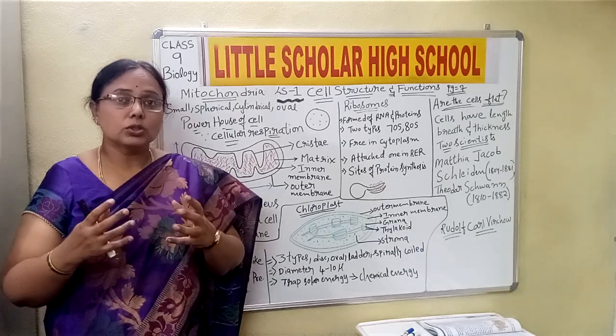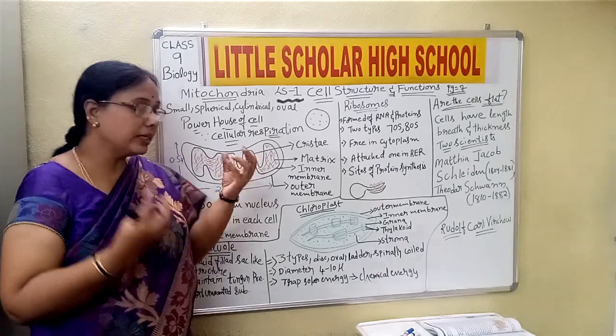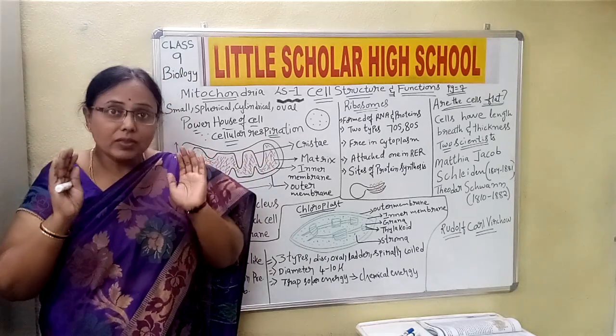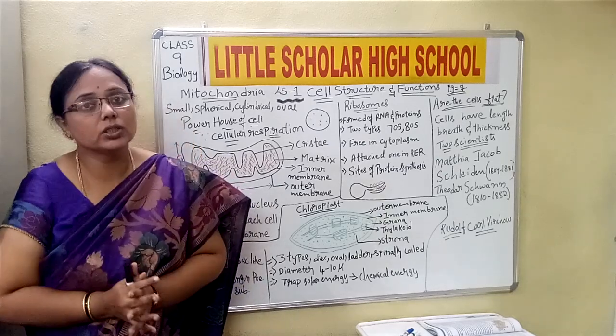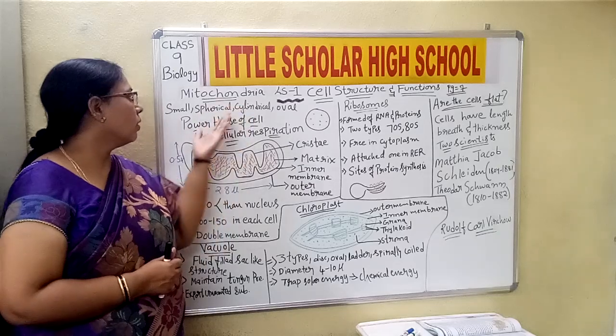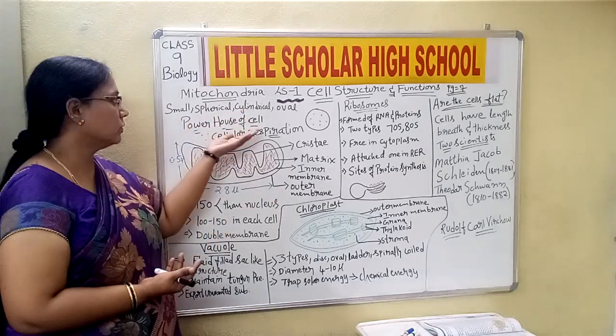Yes or no, children? So these mitochondria undergo a lot of cellular respiration, and that is how they provide energy to the athlete.